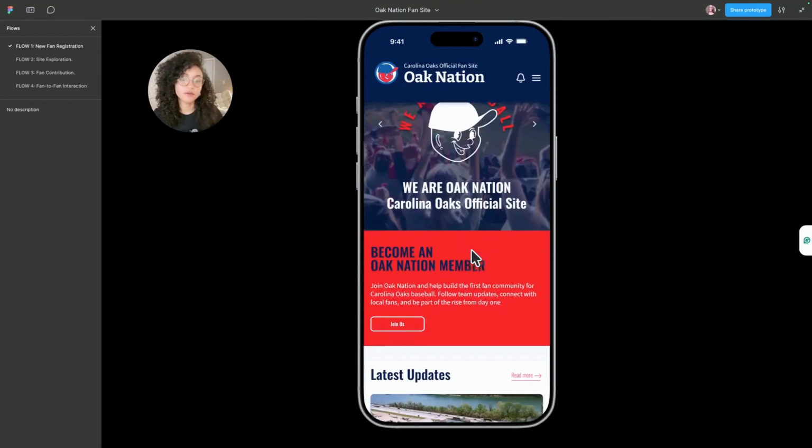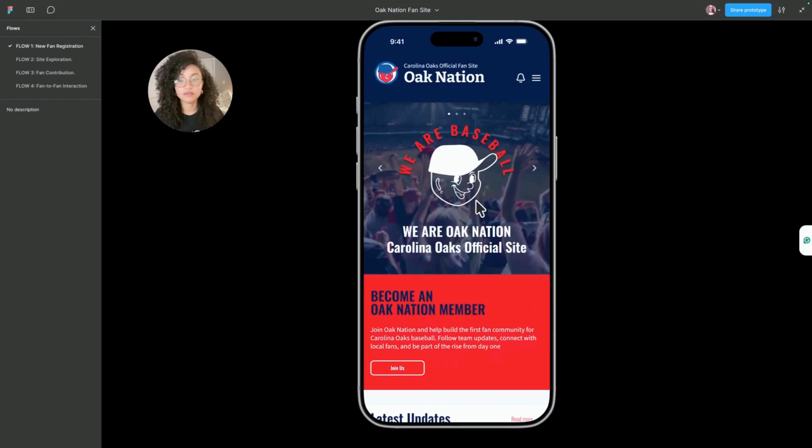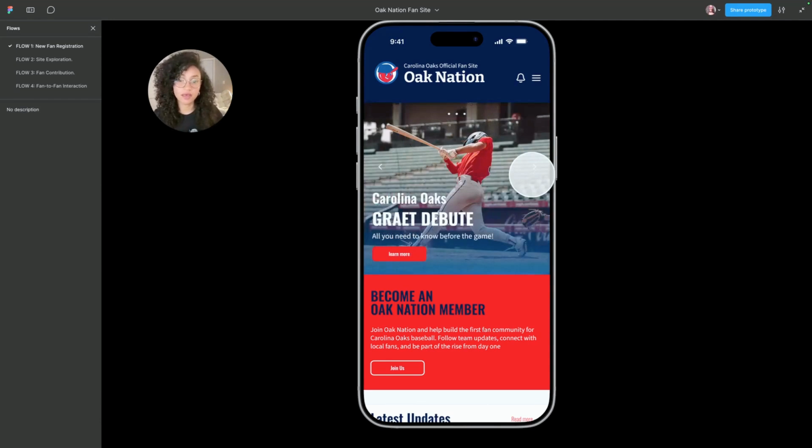Before we start the first user flow, I would like to show you through the site so you can have a full picture of how it is created and what the site can offer for users and non-users. The homepage welcomes fans with a clear call to action as well as a header, which works as a link for the most relevant information, like the latest news, the upcoming events, or any other important information that the site wants to share at that moment.